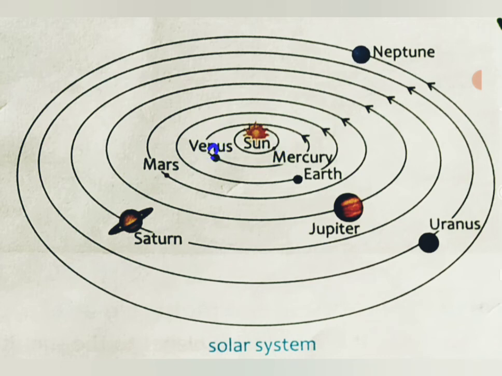Then Venus. Then third one is Earth. Then fourth Mars. Fifth Jupiter. Sixth Saturn. Seventh Uranus. And the last one is Neptune. So what are these? These all are our 8 planets.